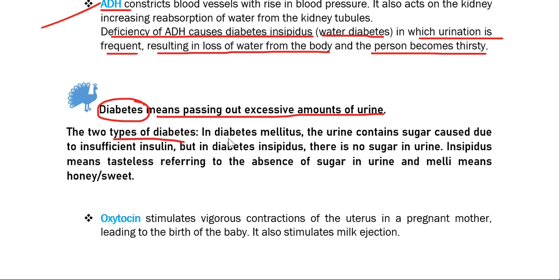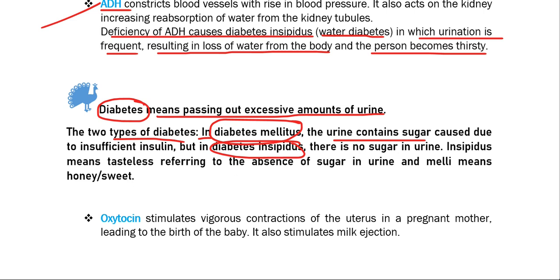There are two types of diabetes: diabetes mellitus and diabetes insipidus. In diabetes mellitus, the urine contains sugar, caused due to insufficient insulin. But in diabetes insipidus, there is no sugar in urine.